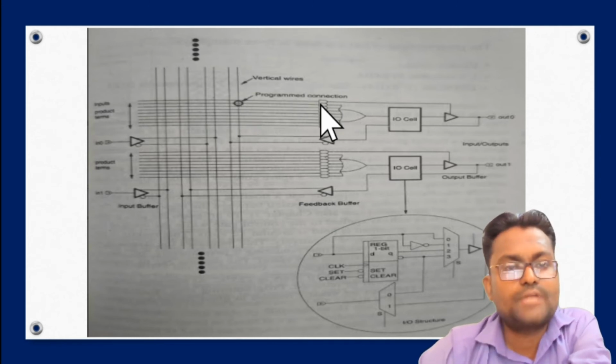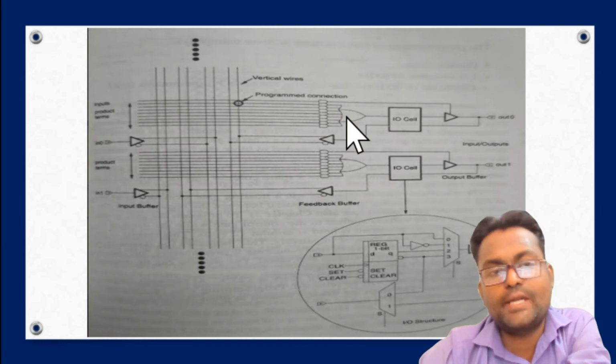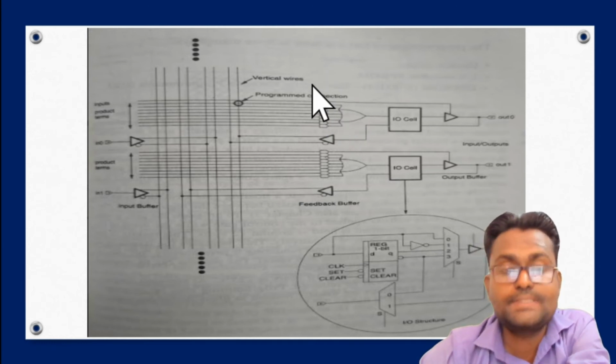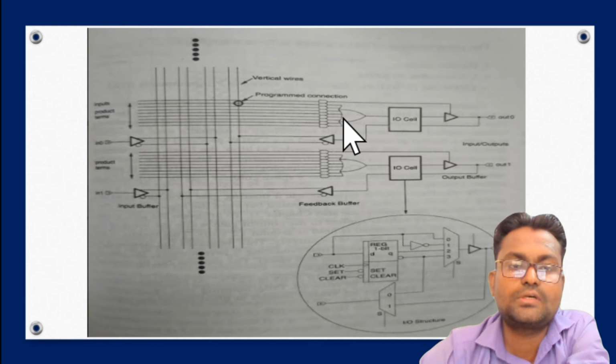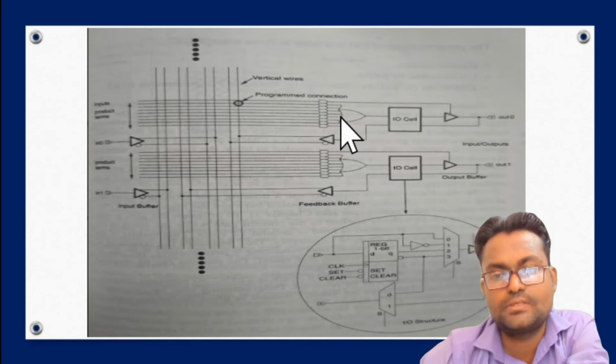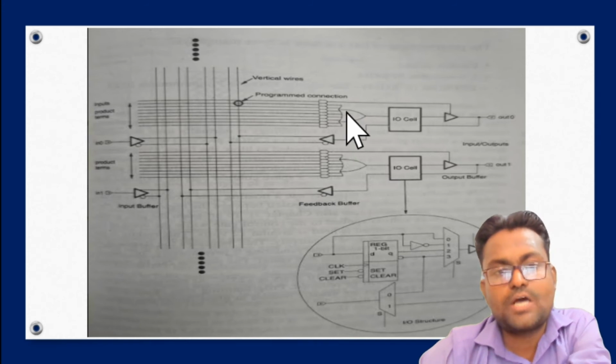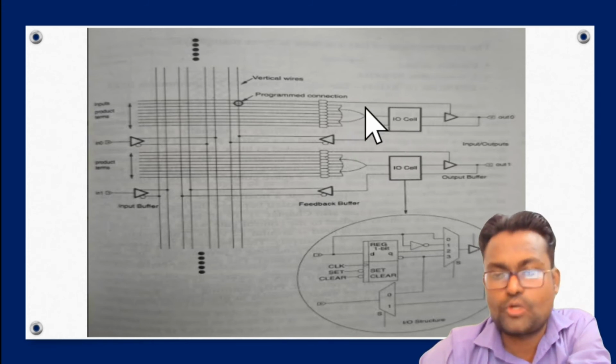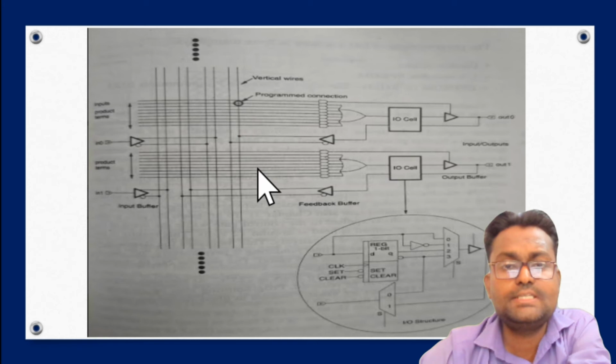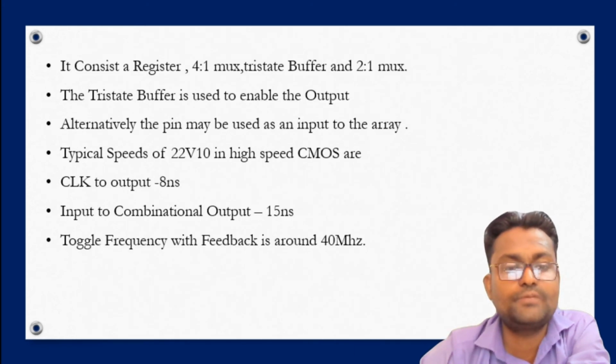Now the output of the AND gate is provided to the input of the OR gate. It means that the input of the OR gate is fixed. So the AND gate is programmable and the OR gate is fixed. Now the output of the OR gate is provided to the input output cell. All this theory is represented in our previous slide. You can easily read all the points there.